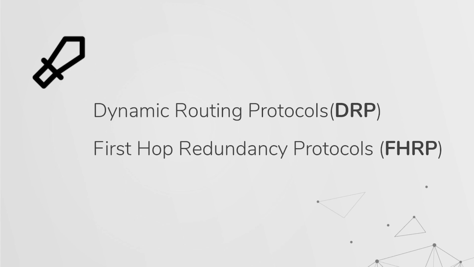So we went on some pen tests, and on reoccurring occasions, we saw these dynamic routing protocols and first hop redundancy protocols being bled into a user network space. So in our toolkit, we'd like to include a bunch of network-related attacks, but for now, we're focusing on these two classes, and they are similar in the way that you can manipulate traffic flows. But for now, understand that dynamic routing protocols route traffic between multiple networks, whereas a first hop redundancy protocol is more of a high availability mechanism.